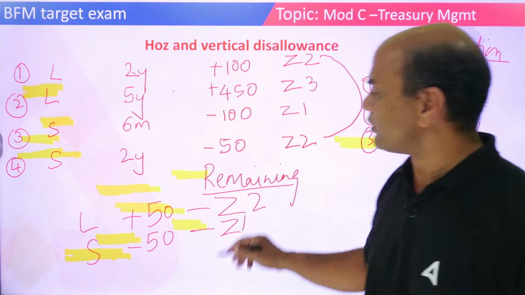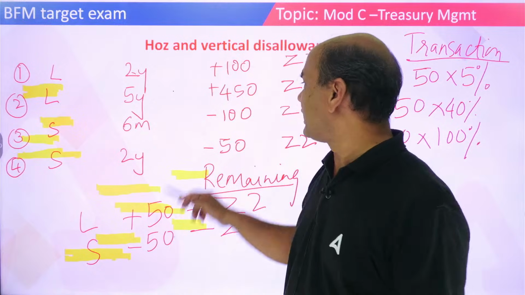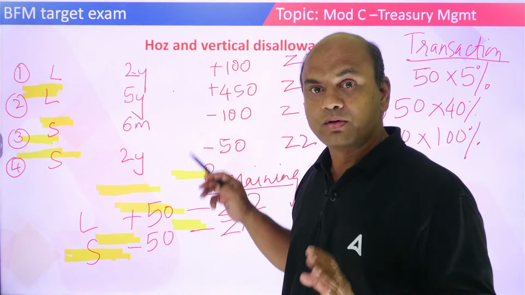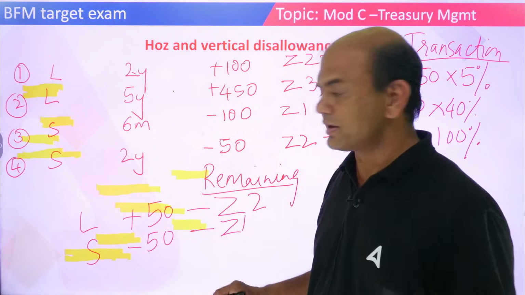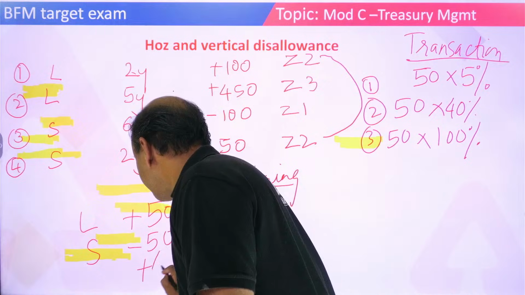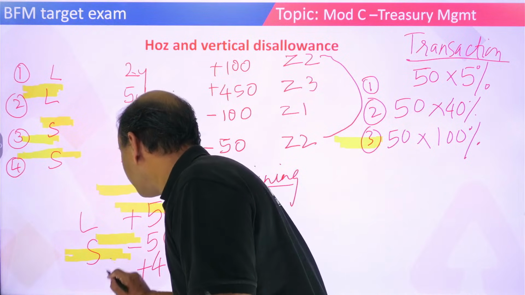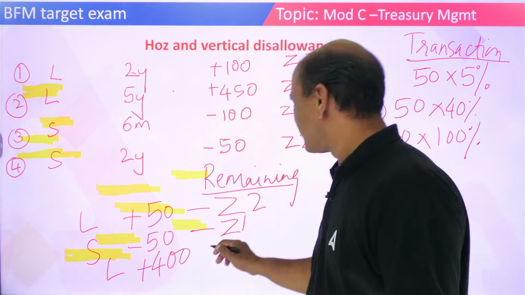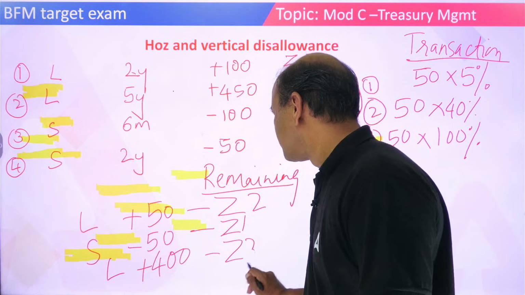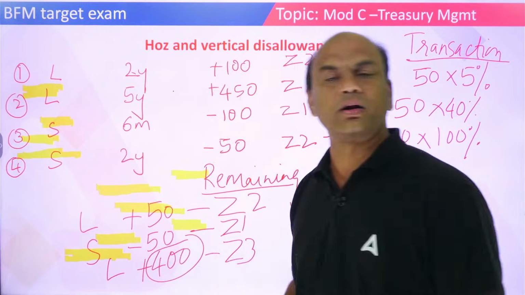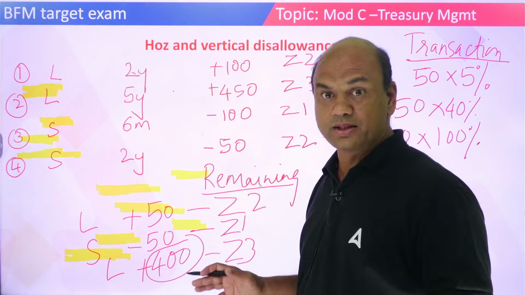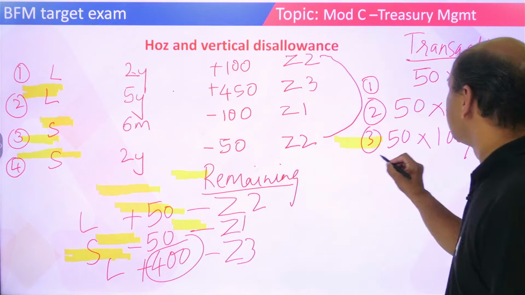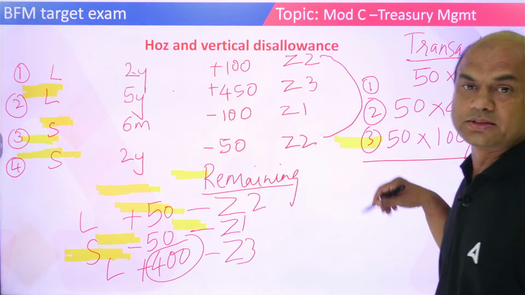And what is remaining now? Remaining is minus 50 and plus 450. So it is plus will remain. 50 gone, 400 remaining. But that is plus 400. Plus 400. So that is long remaining. Okay? So this is in zone 3. Forget this zone now. Now this is of no importance. So this is remaining plus 400. Okay? This is your RWA, risk weighted asset. And from here also, this disallowance will give you a risk weighted asset.